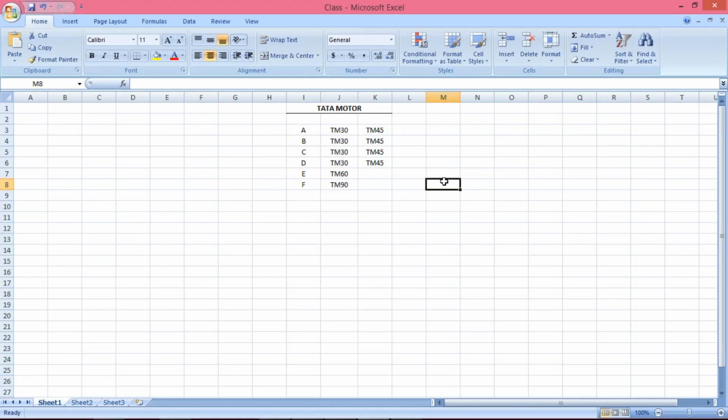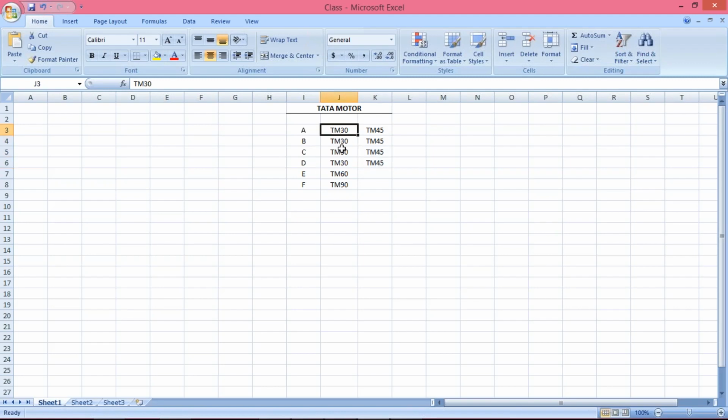So what will happen, guys? In that case, for all the vendors using the TM30 terms of payment, we have to create a new terms of payment TM45, and that needs to be assigned against all the vendor masters that use TM30. So first of all, you have to create a terms of payment TM45. How to set up or create the terms of payment is already explained in a video I've already uploaded. You can watch that video and you'll come to know how to set up a terms of payment.